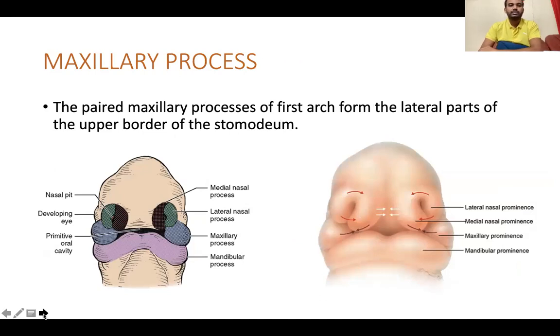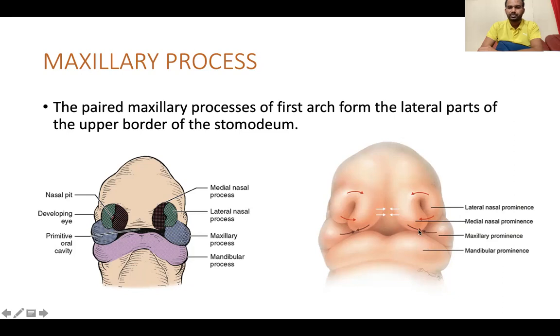Maxillary processes. These maxillary processes, as I said, are paired processes of the first arch, and they form the lateral part of the upper border of the stomodium. These are the maxillary processes. You have two maxillary processes. Here, this is the lateral view, and this is the stomodium, the primitive mouth. So the lateral part of the upper border of the stomodium is formed by these maxillary processes.